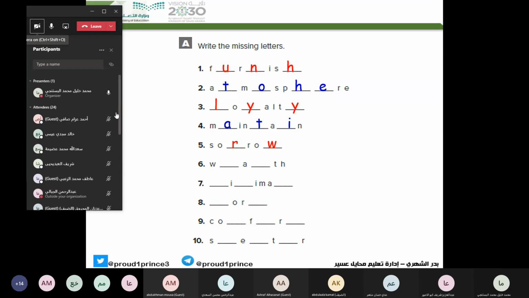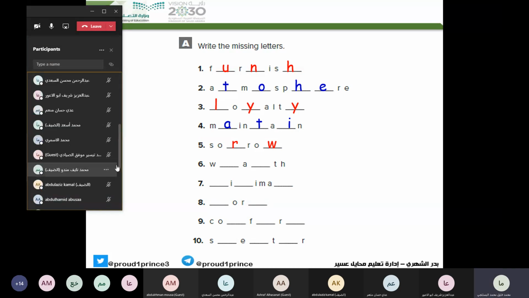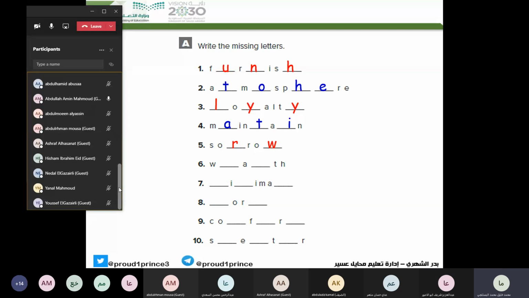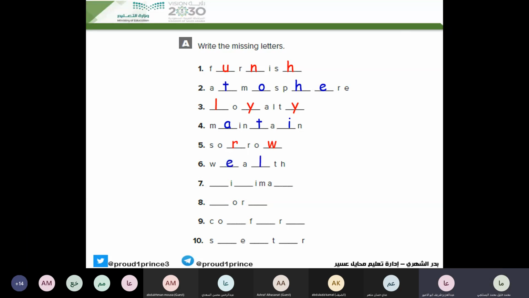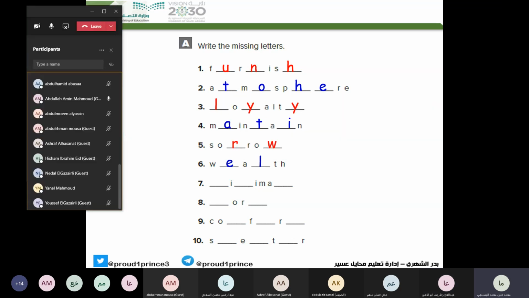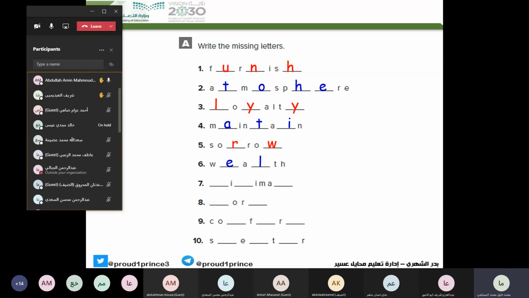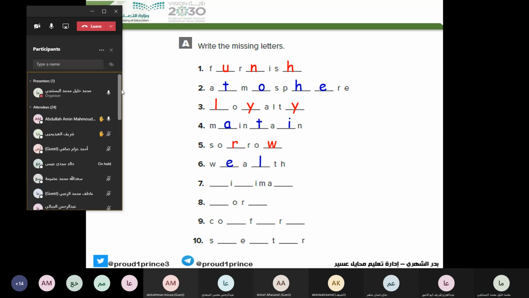Next. Which means a lot of money? Can I try? Yes. Wealth. Wealth, good. A large amount of money, wealth. Next, the least amount, if you remember. Sharif. Yes, minimal. Good, minimal.